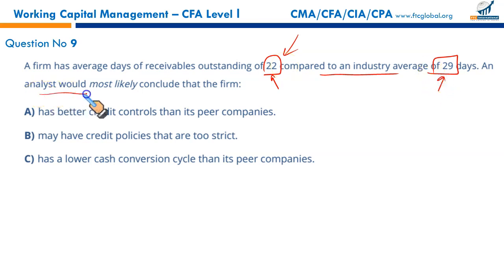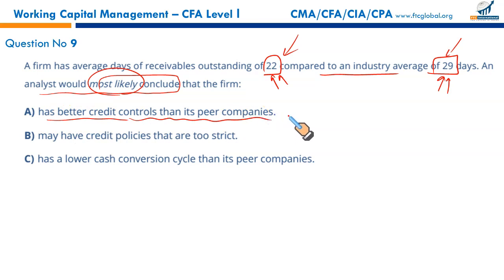An analyst would most likely conclude what? Your customers are paying you more frequently. Your customers pay you on the 22nd day, whereas in the industry in which you are operating, the average time is 29 days. Now, which of these is the correct option? What's the most likely conclusion you can draw? We can conclude that the firm has better credit control than its peer companies.